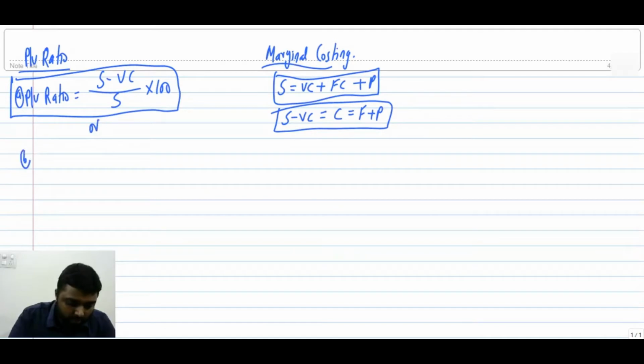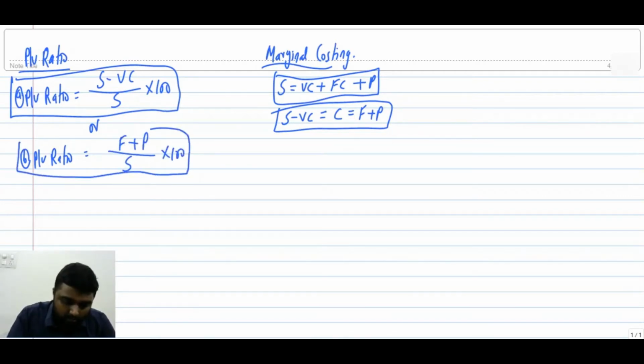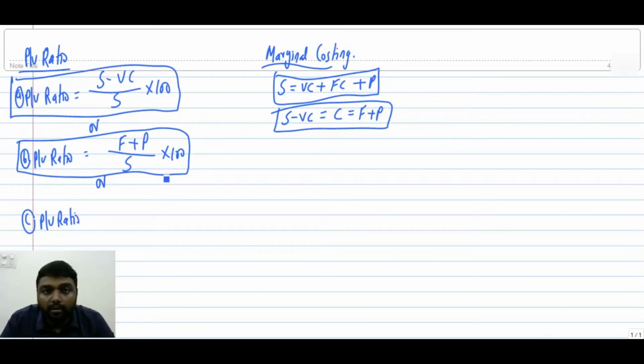Otherwise, PV ratio equals contribution, which is also fixed cost plus profit, by S into 100. What is next? Next, PV ratio. So before going to the next step, we will have some discussion. Are you ready? So what is the discussion we have?